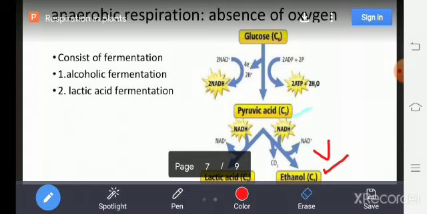Okay, understood? Then the second step is lactic acid fermentation.